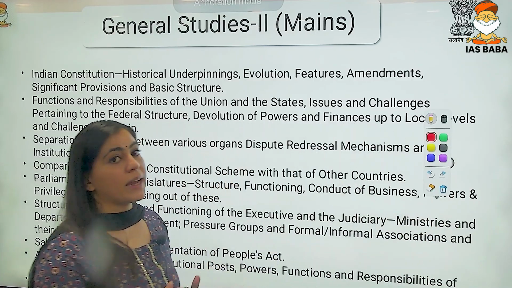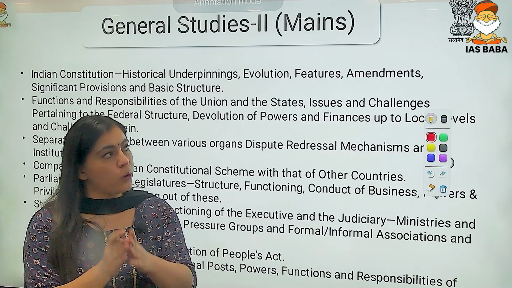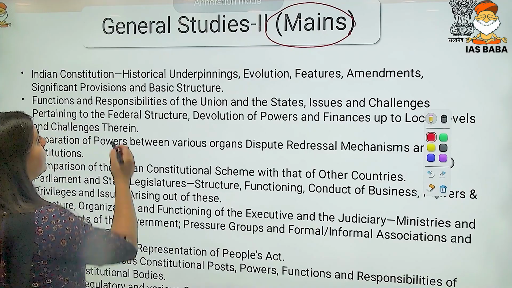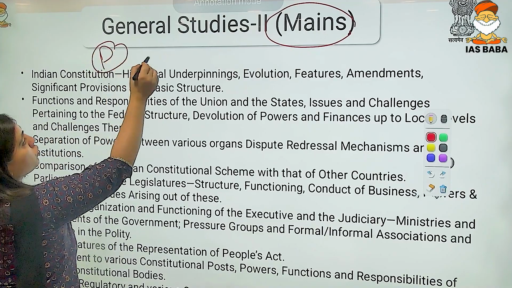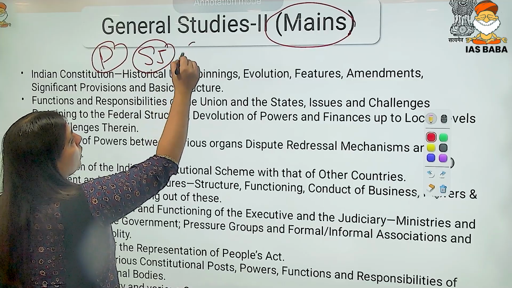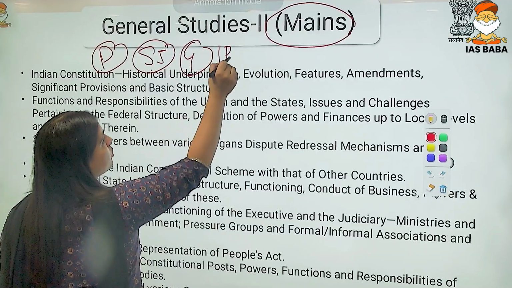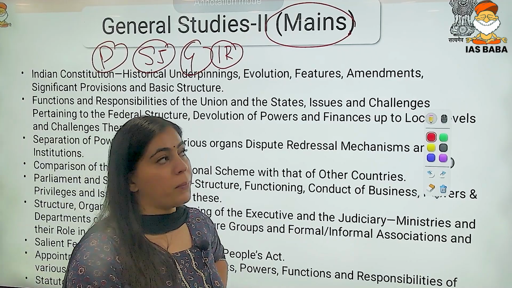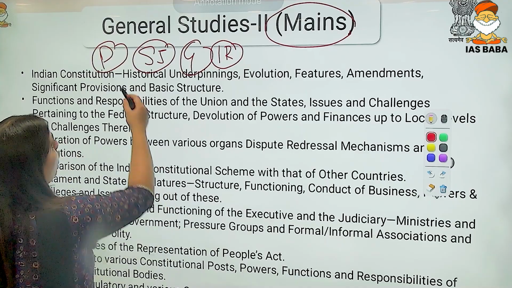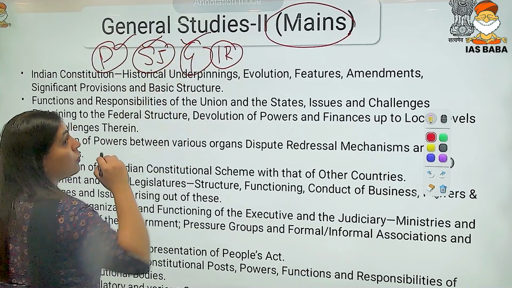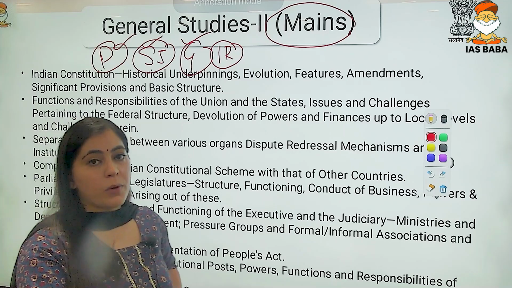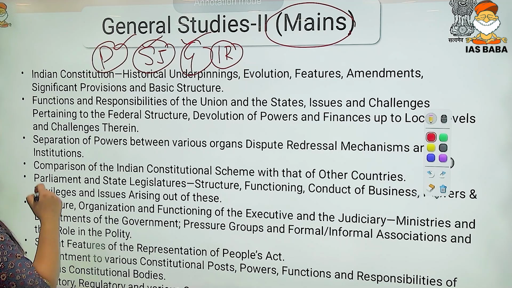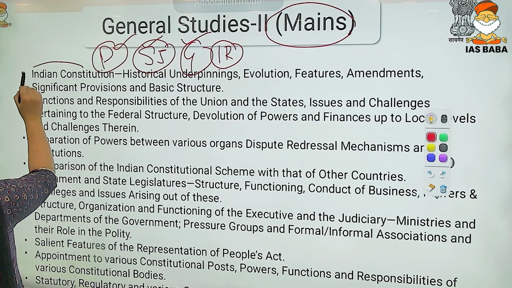So now let us look at General Studies Paper 2 of your mains. It deals with 4 components, that is Indian polity, social justice, governance and international relations. The GS2 paper of your mains examination has 4 components. And the major part is polity, social justice and governance, which is directly linked to the polity and governance aspect of your UPSC preparation. Now the syllabus is divided as Indian Constitution.